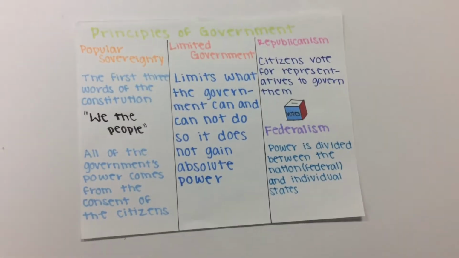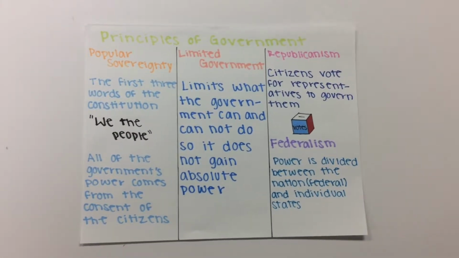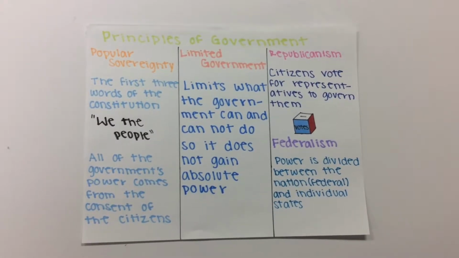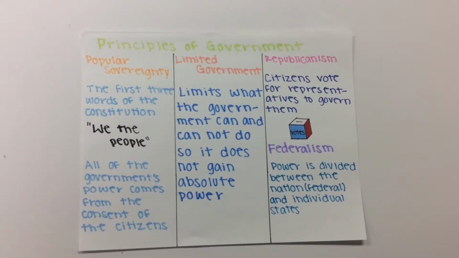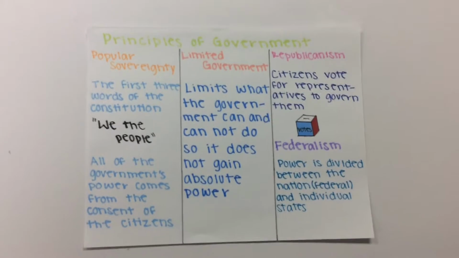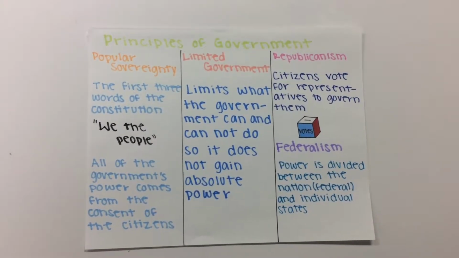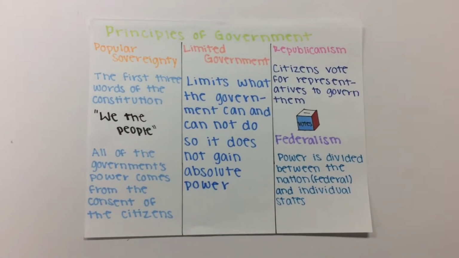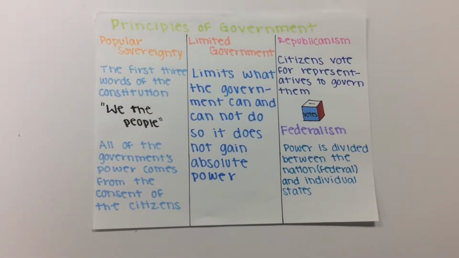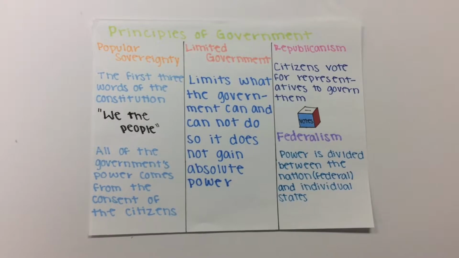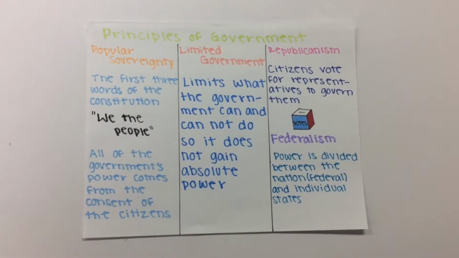Popular sovereignty. The first 3 words of the Constitution are, "We the people." All of the government's power comes from the consent of the citizens. Limited government. It limits what the government can and cannot do, so it does not gain absolute power. Republicanism. Citizens vote for representatives to govern them. Federalism. Power is divided between the federal government and the individual states.